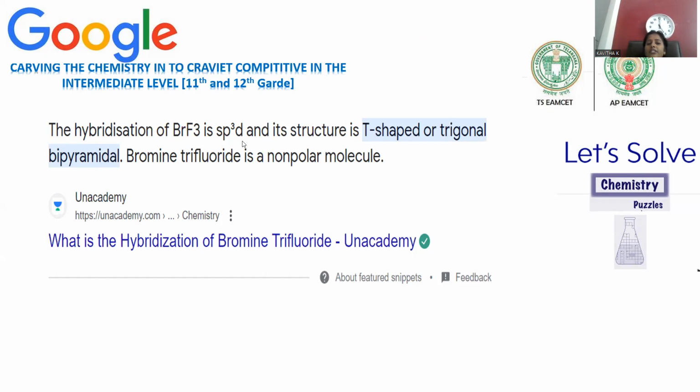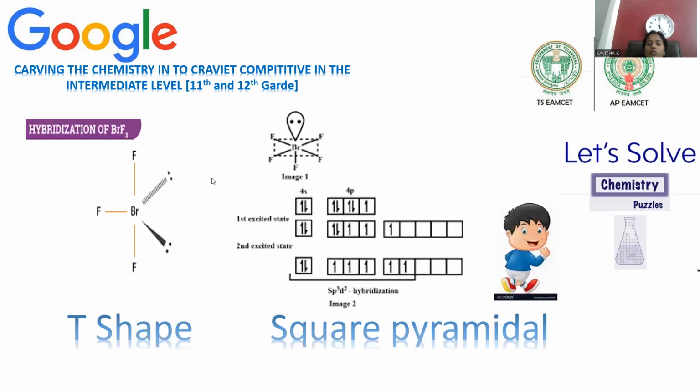With sp3d hybridization, what should the shape actually be? Trigonal bipyramidal should be there. The geometry must be trigonal bipyramidal. But they are saying T-shaped molecule, in addition to the trigonal bipyramidal. Why is it said to be a T-shaped one? Because among 5 bonds, 2 are accompanied by lone pairs of electrons only. All 5 are not purely covalent bonds.